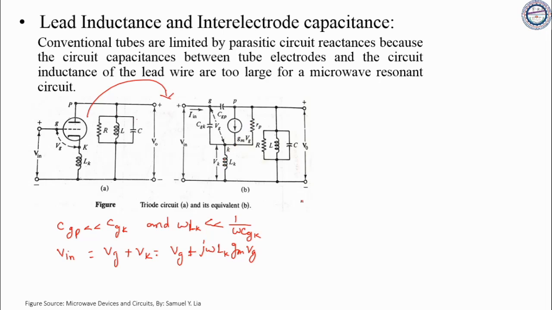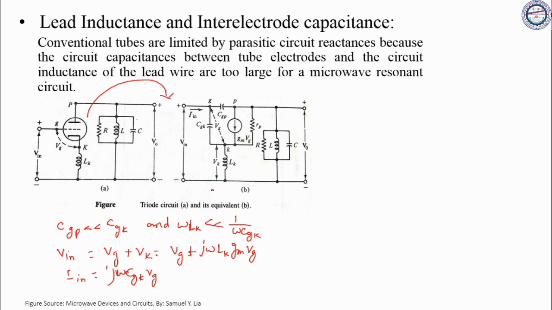Now the input current can be written as In equal to j omega Cgk into Vg.